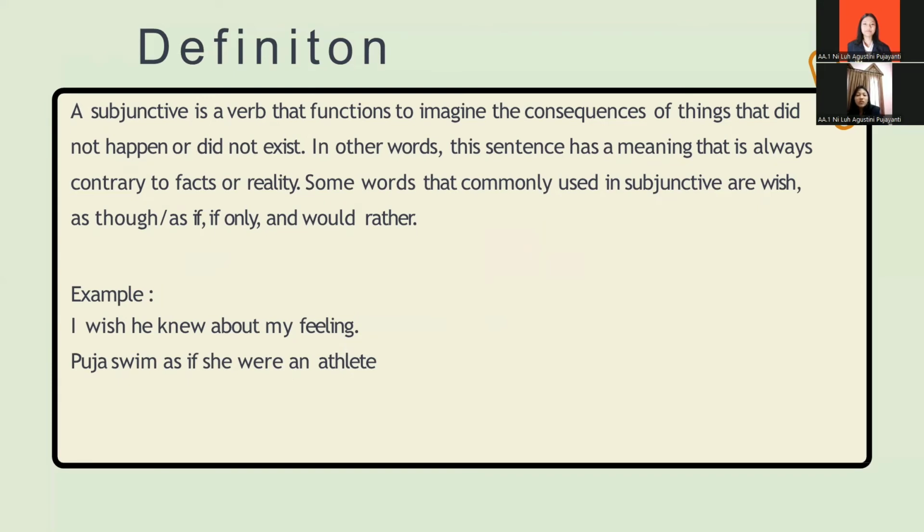Some words that are commonly used in subjunctive sentences are the word wish, which means to want or expect. Other words are as though or as if, only, and would rather. In the subjunctive, there is no addition of s in the third person singular pronoun: he, she, and it. All forms of the verb be remain be in the present tense and change to were in all forms in the past tense. For example, I wish he knew about my feeling. Puja swims as if she were an athlete.